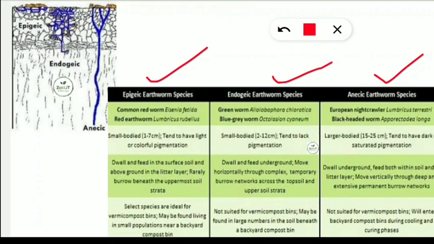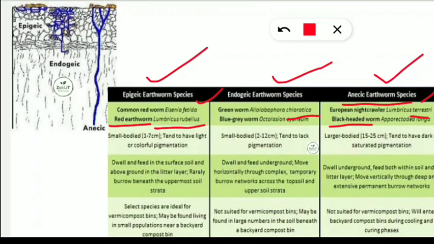First is epigeic earthworm species. Example you should note down: they are common redworm or Eisenia fetida, and red earthworm which is called Lumbricus rubellus. Similarly, endogeic earthworm species example is Allolobophora chlorotica and blue-grey worm. Similarly, anecic earthworm species are Lumbricus terrestris. So don't get confused between Lumbricus rubellus and Lumbricus terrestris. Lumbricus terrestris is a type of anecic earthworm and Lumbricus rubellus is a kind of red earthworm. And black-headed worm is also a kind of anecic earthworm species.